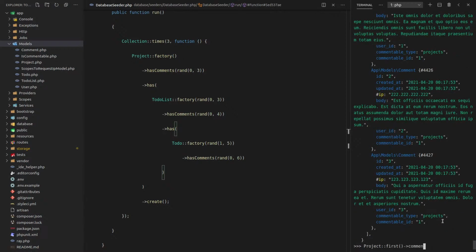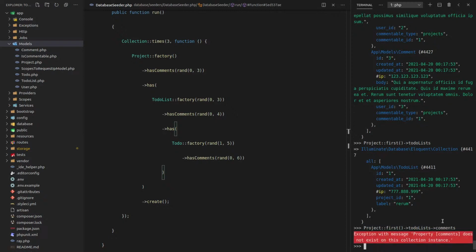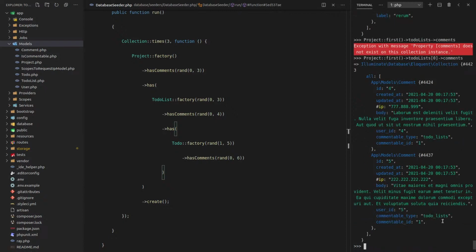And now let's say project, first, comments, and there we go. That's the comments for the project. Now let's grab the first project and grab all of its to-do lists. And there we go. It only has 1 in this case. But now we can grab all of the comments that are sitting on the to-do list. We have to actually grab the first one out of there. So let's say 0 to get the first to-do list. And there's the comments on that to-do list.